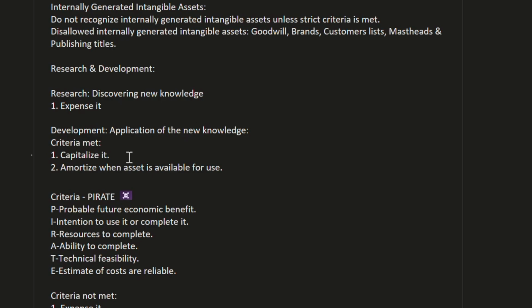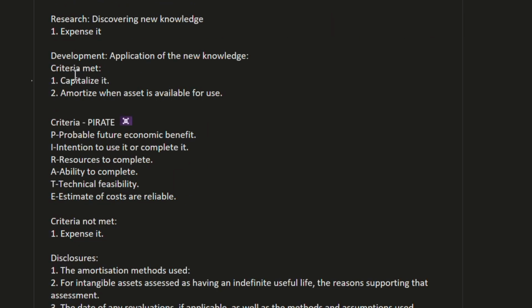Development, application of new knowledge. Criteria met, capitalize, amortize when asset is available for use. So if it is under the development phase, we can capitalize it if the criteria is met. Criteria is met, capitalize it, amortize when asset is available for use. So when the asset is available for use, from that time we need to start amortizing. If criteria is met, then we need to capitalize it at that time.